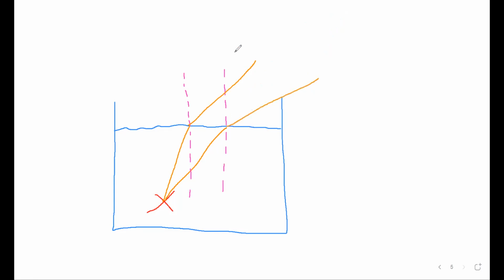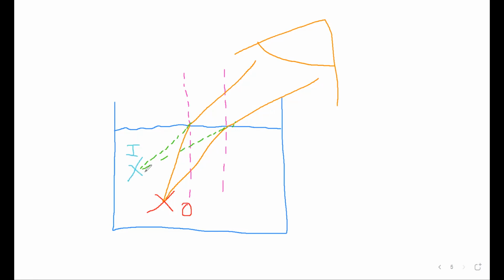Yeah, something like this. Right, and this is where your eye will be. Okay. So in reality, how you're actually supposed to do it, right? You're supposed to think that this light ray is supposed to travel straight, then bend. The light ray is supposed to bend closer towards the normal. This light ray is supposed to travel straight and it's supposed to bend closer towards the normal because it goes from air into water, right? And your image, guys, your image will be by continuing this line. You're supposed to continue this straight line here in a dotted manner. Same thing for this one. So you're supposed to continue this straight line here in a dotted manner. Wherever these 2 light rays hit, this is where the image will be.